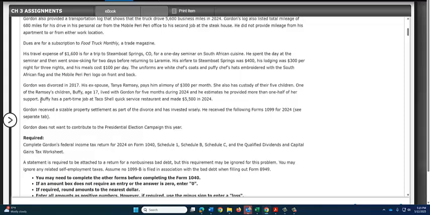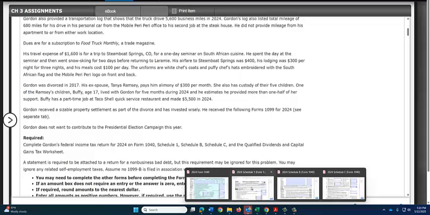Well, to be considered a dependent, Buffy would have had to, of course, live with him for more than half the year. So she only lived there for 5 months, even though he did provide more than half of her support. So in this case, he cannot claim Buffy as a dependent.